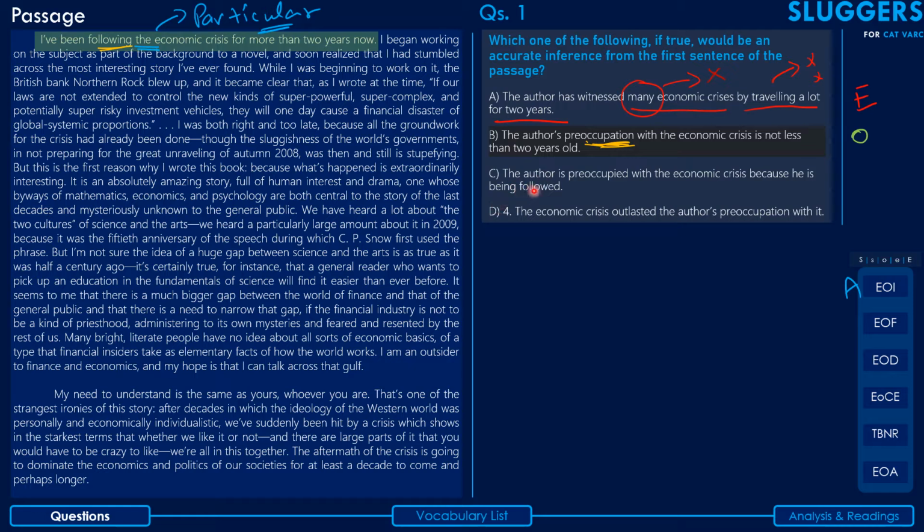The third option says the author is preoccupied with the economic crisis because he's being followed. I don't think there could have been a more funny distortion of what the author has said in the passage.